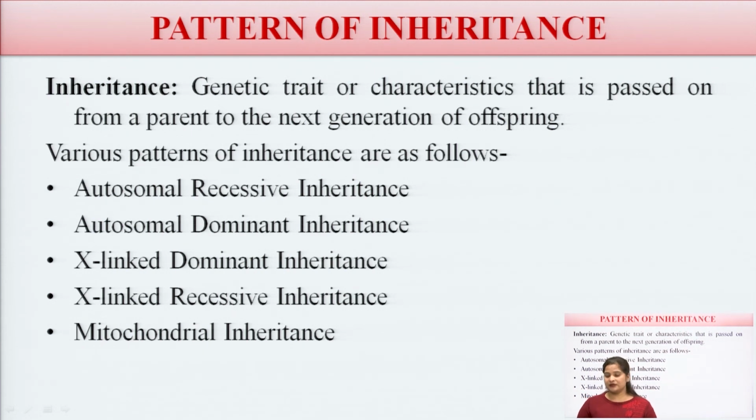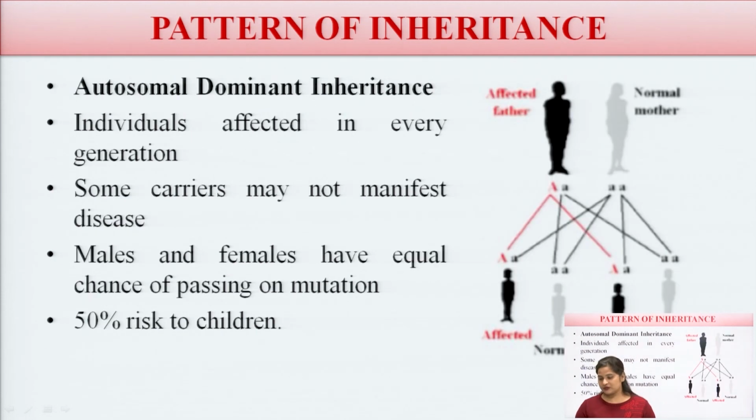And there are various patterns of inheritance as follows: autosomal recessive inheritance, autosomal dominant inheritance, X-linked dominant inheritance, X-linked recessive inheritance, and mitochondrial inheritance. So these are the various patterns of inheritance which we will discuss here one by one.